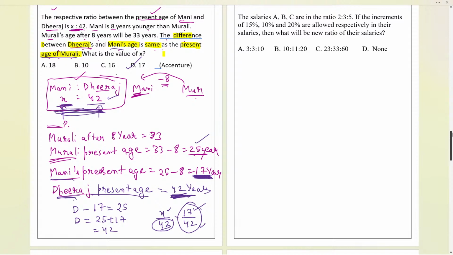Okay. So all of you tried your level best. I appreciate that. Salary of A, B, C are in the ratio 2:3:5. And now basically we have three different friends over here. They are having the ratio as 2, 3, 5. Suppose we are working in a company. Let us take some other example. Three friends are working and they all are working very hard in the company.